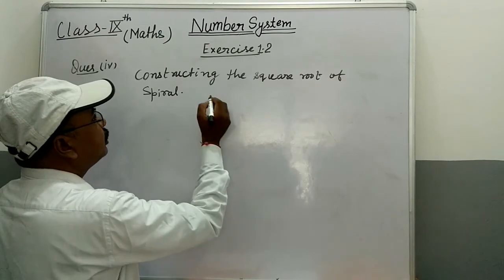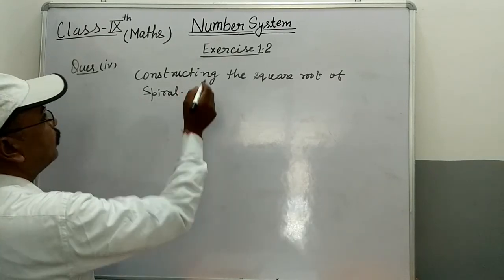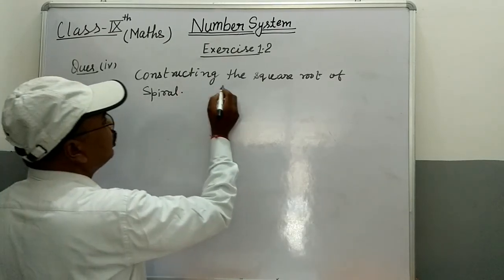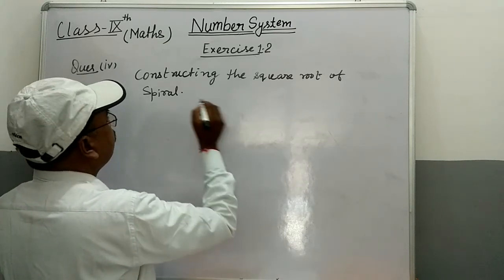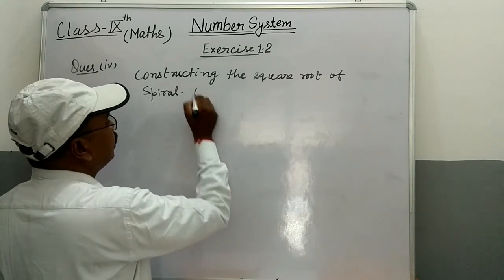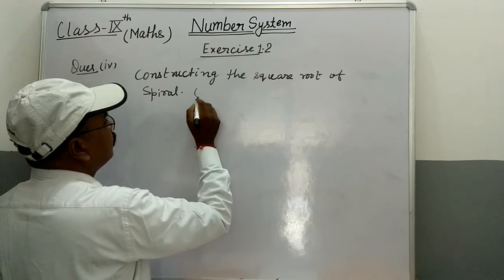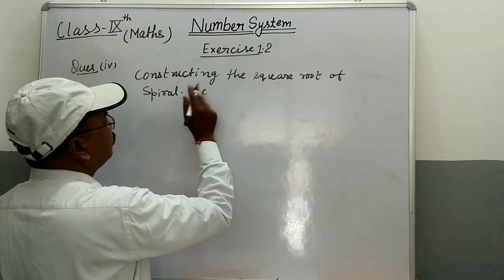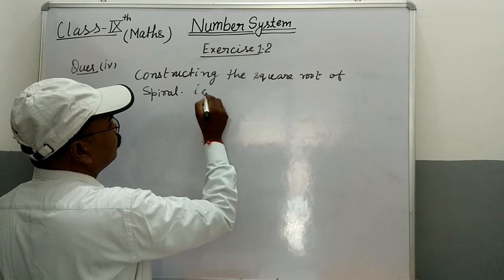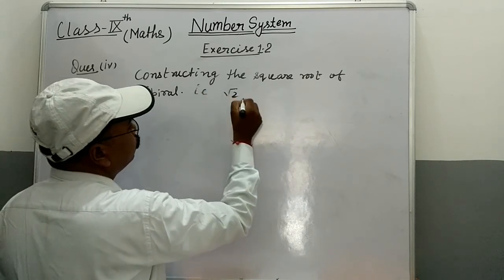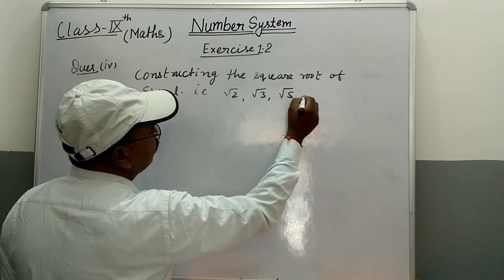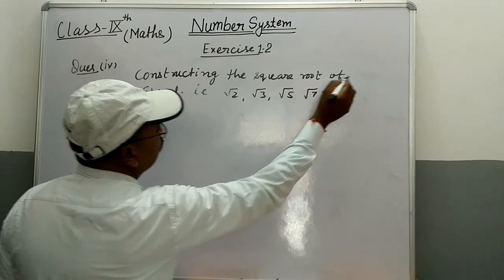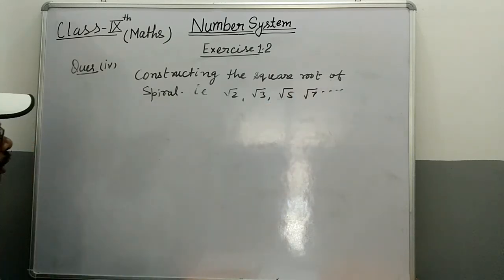Let's see, students, question number 4 from exercise 1.2, constructing the square root spiral, that is under root 2, under root 3, under root 5, under root 7, and so on, irrational numbers.